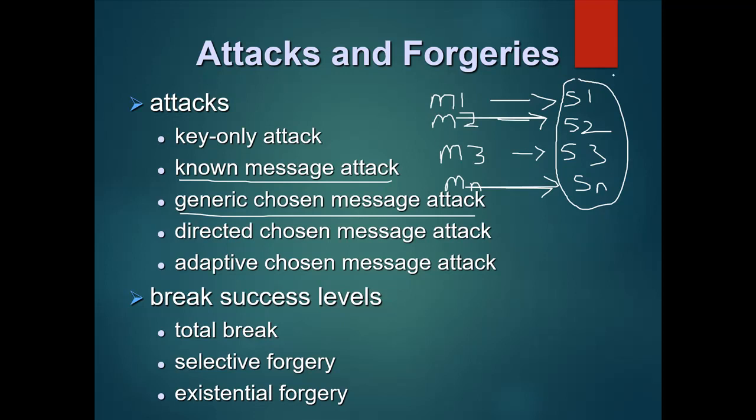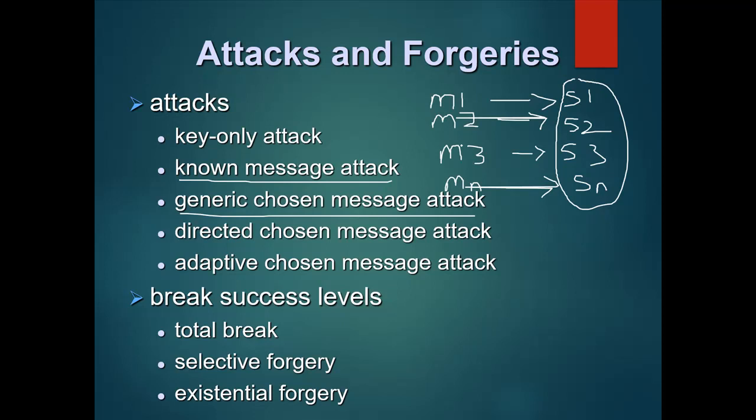For example, let us say you have n messages and the corresponding n signatures. It can be 1000 or 2000 or 10,000, like that. Is it clear to you? So in that, the attacker has access to a set of signatures and corresponding messages.